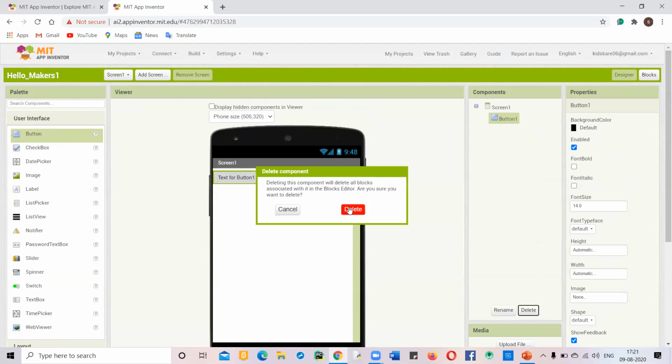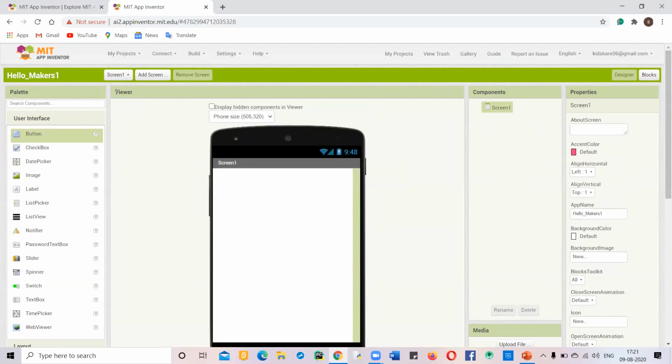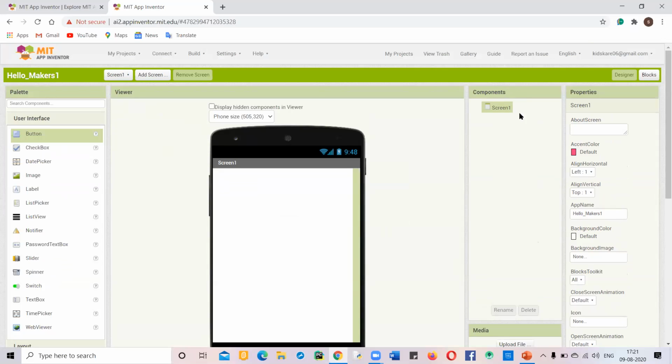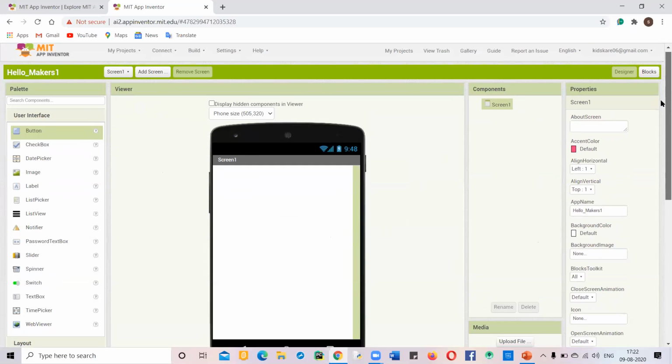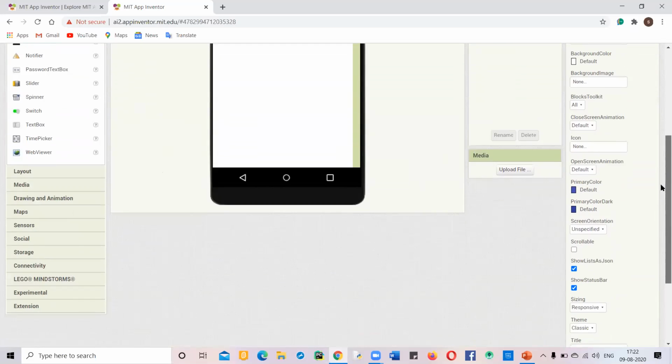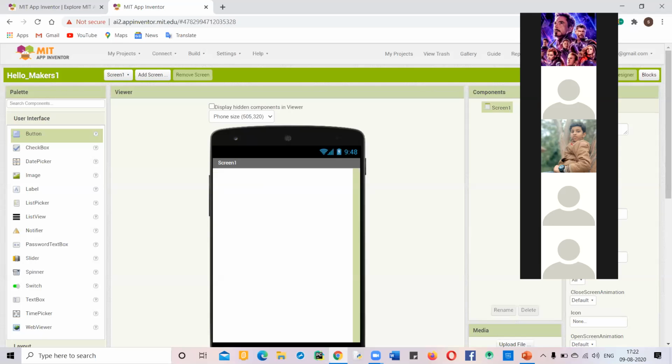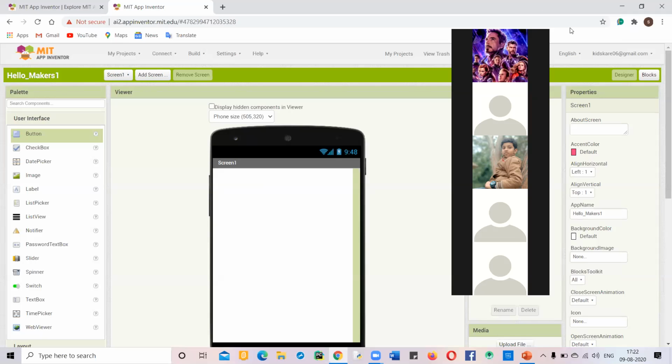And this is the viewer section. Here you can view a look of your app. And in the components section, you can see all the components that you have dropped over your screen. And in the properties, you will get the properties of your screen, so you can adjust the size, width, everything. Now I am handing it over to Arush. He will tell you how to design the app.